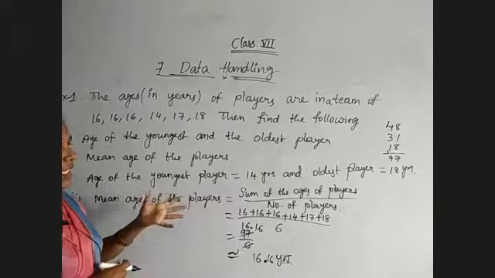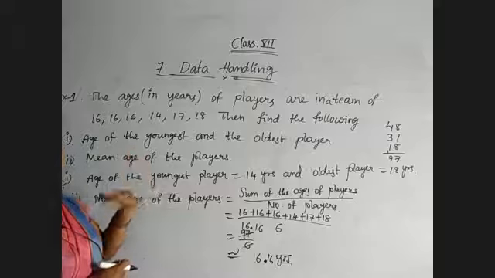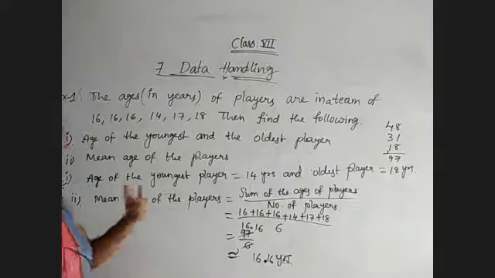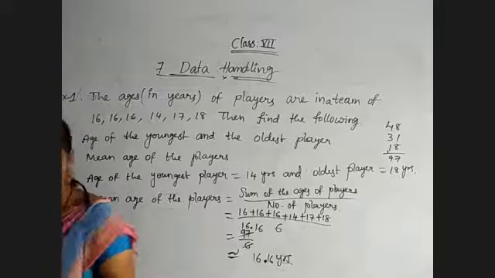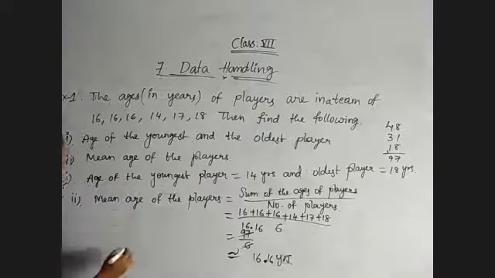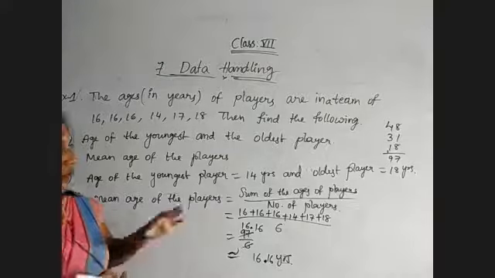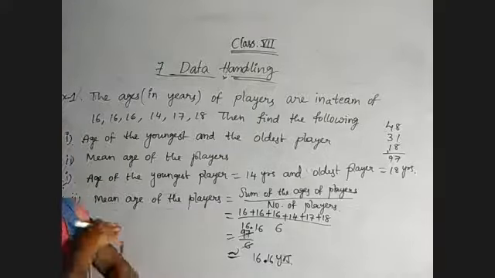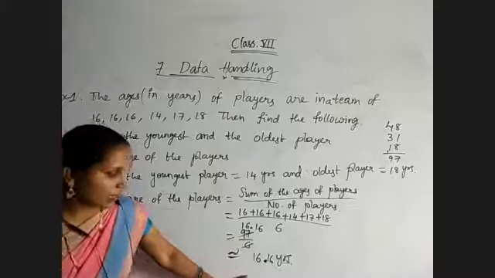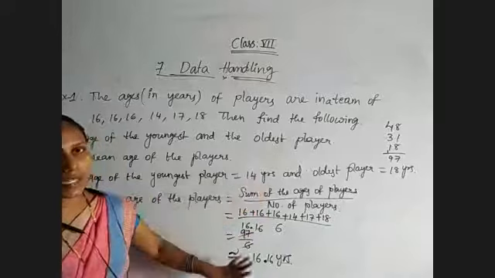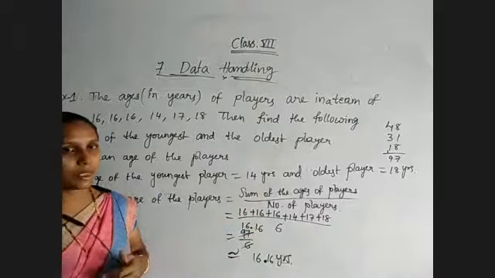if you are changing each observation by any value, so suppose I am increasing each observation, for that we will see the next example. Remember that; after that we will write the properties of the mean. With this example it is very clear that the mean is always lying between the greater and smaller observations. So that is the first property.